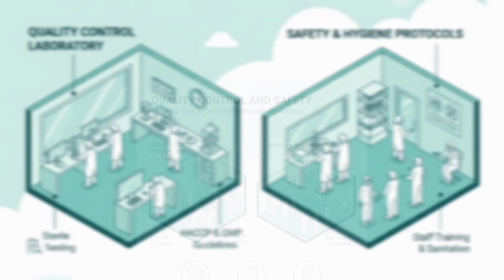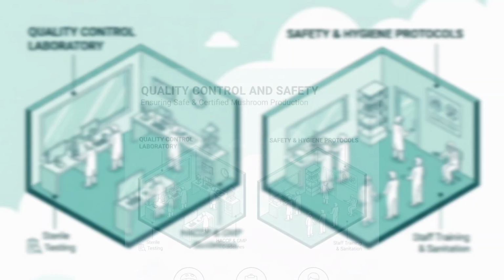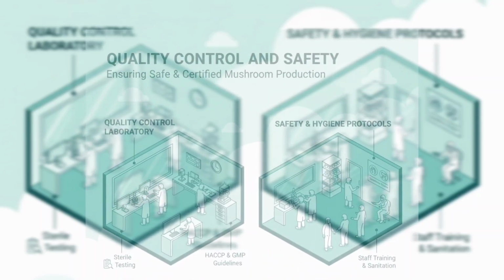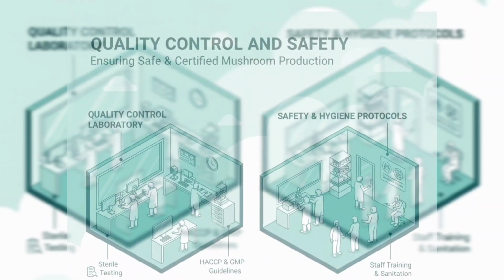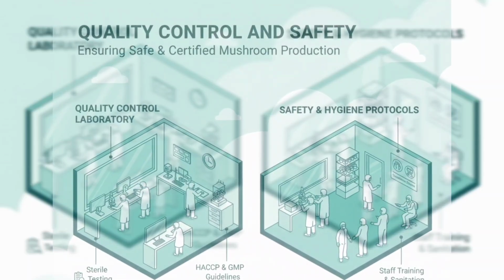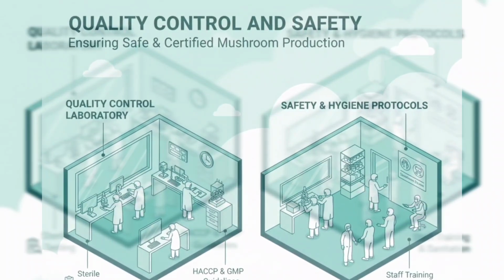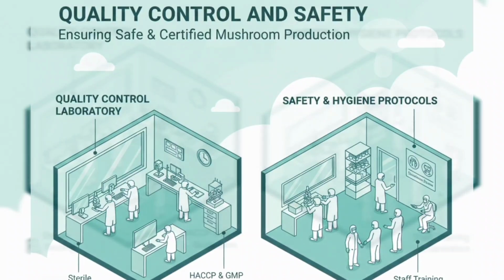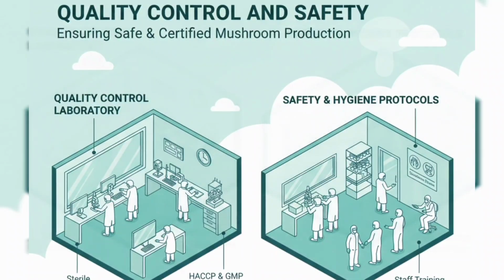Quality control and safety. A quality control laboratory ensures that mushrooms are safe and free from contaminants. Following good manufacturing practices and HACCP guidelines is necessary for food safety certification. Workers must use protective clothing, gloves, and masks to maintain hygiene. Expansion should also include training for staff in safety and sanitation practices.